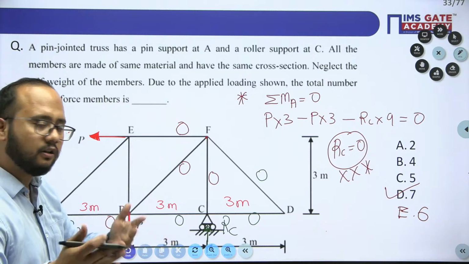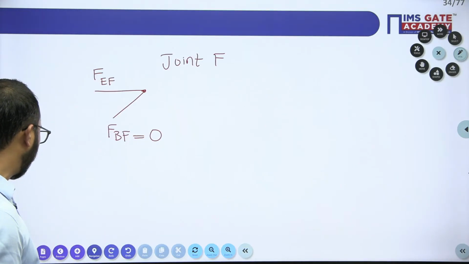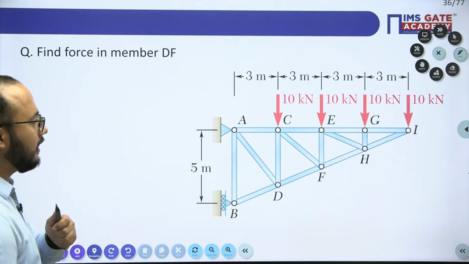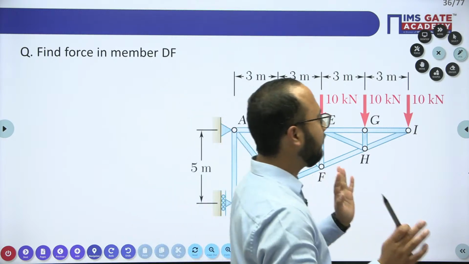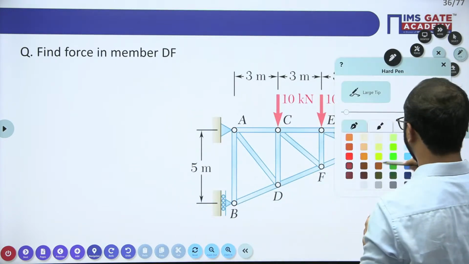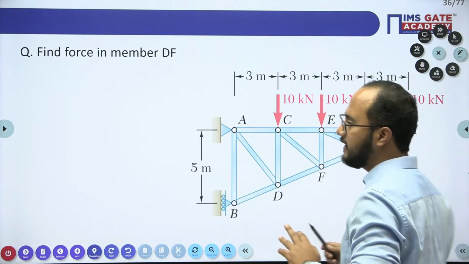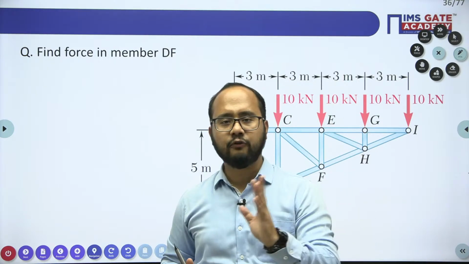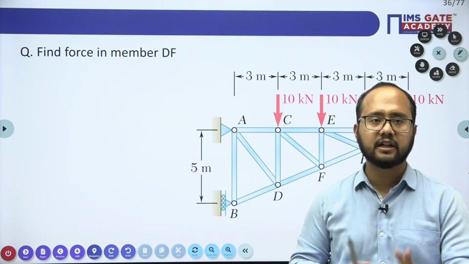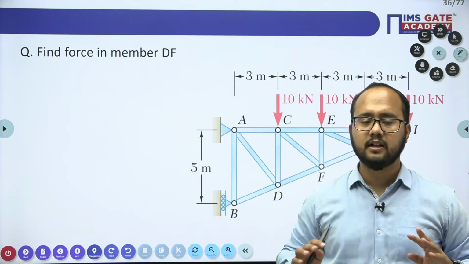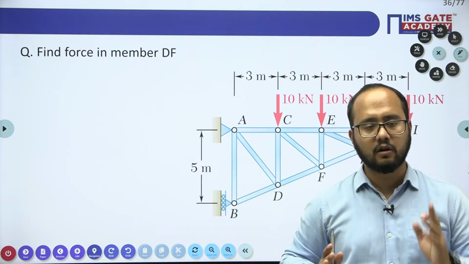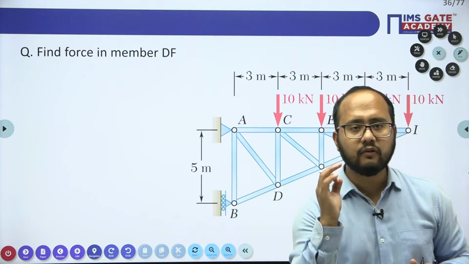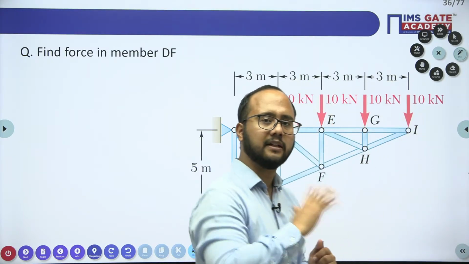I hope this zero force member concept is clear to everybody. Now, moving to this next article. Again, very important one. Specifically, in a truss always follow the method of section. That is a very, very important method and very easy to solve any GATE question. You can solve any question in your GATE examination with this method of section, right?